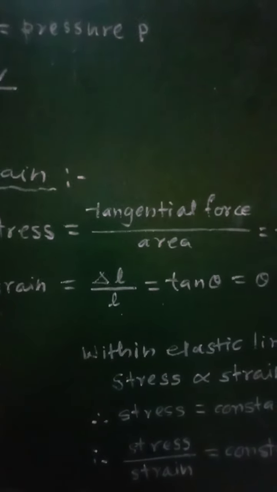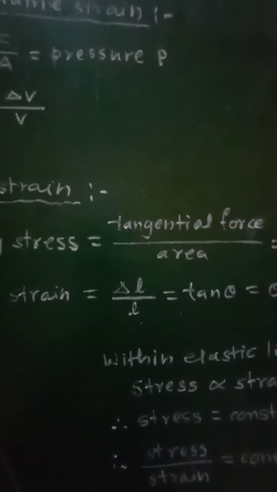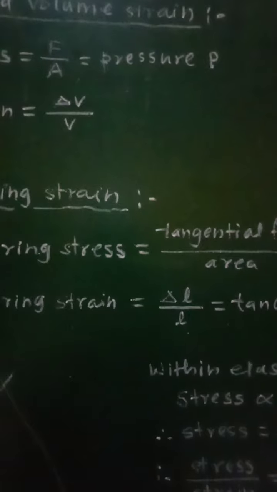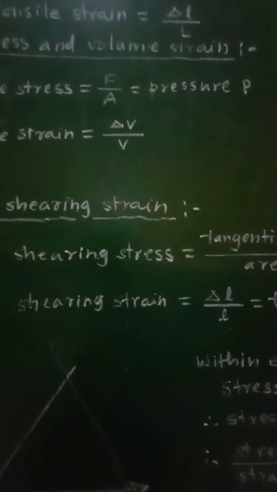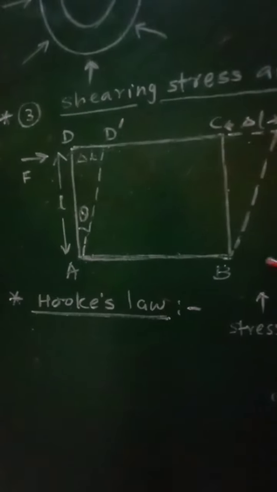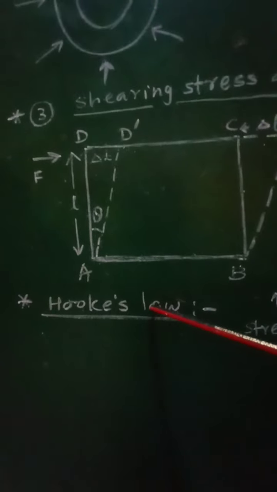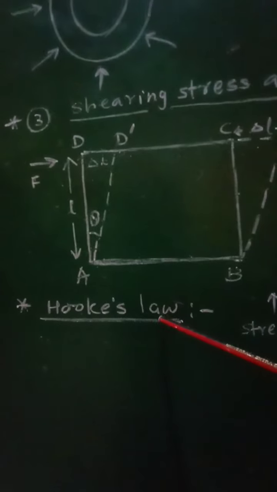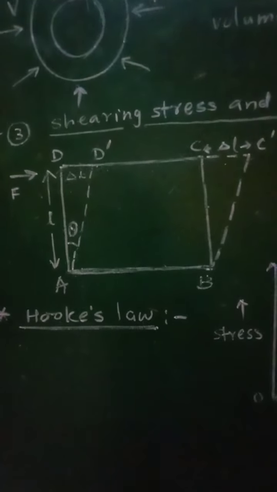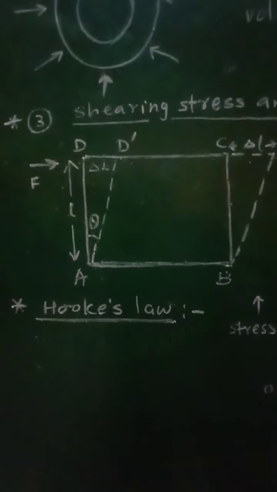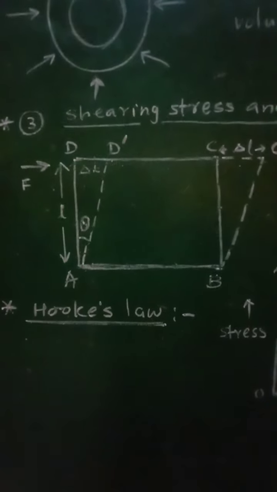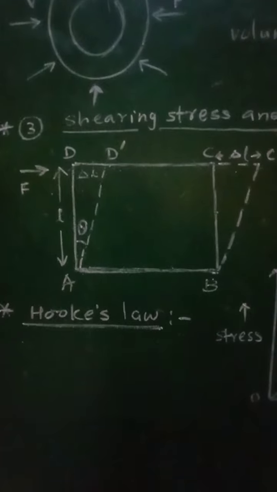So these are the different types of stress and strain: tensile stress or strain, volume stress or strain, and shearing stress or strain. And now let us see the most important law in case of these mechanical properties of solids, and that is Hooke's law, which is related with the elasticity of the materials.